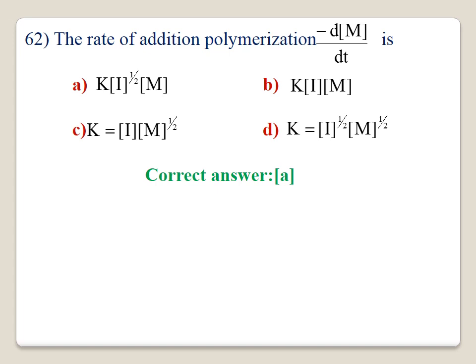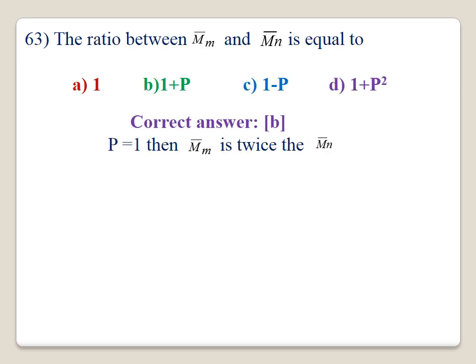62. The rate of polymerization, minus dM by dt, the rate of addition polymerization. Option A is correct. K into I power half into monomer concentration. With respect to initiator, the order is 1 by 2. With respect to monomer, the order is 1. Therefore, the rate of addition polymerization, minus dM by dt, will be equal to K into I power half into M. Option A is correct.